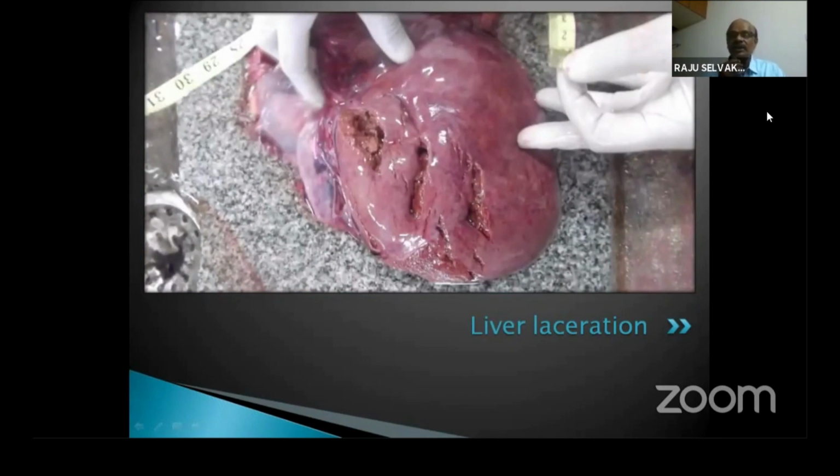As I told you earlier, the liver also can be crushed. If there is a blunt trauma to the right side of the upper part of the abdomen, the liver may lacerate. This is an example of liver laceration. So you should understand that internal organs also may lacerate if the force applied is more.